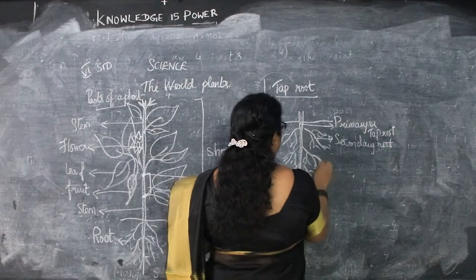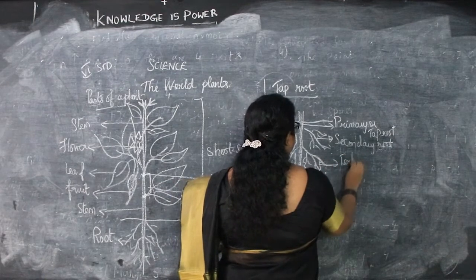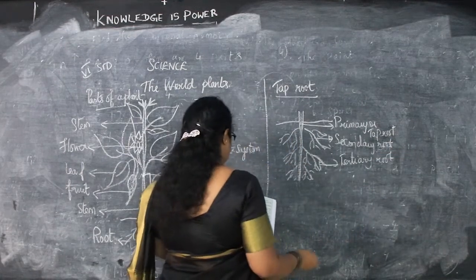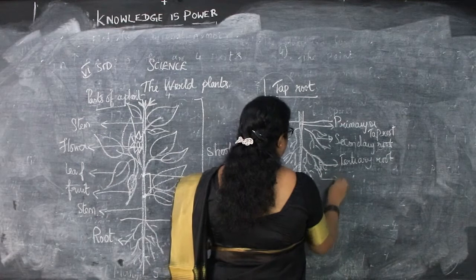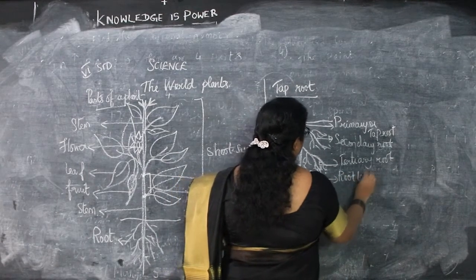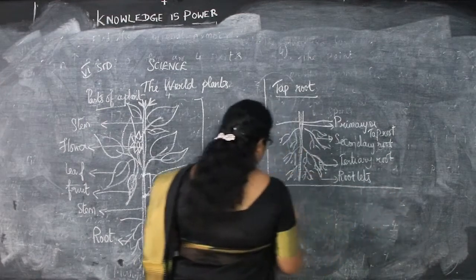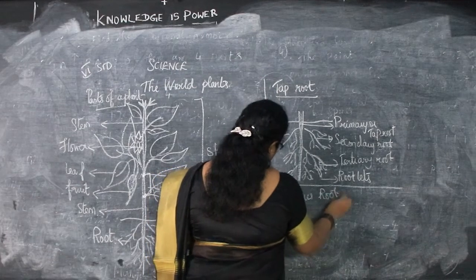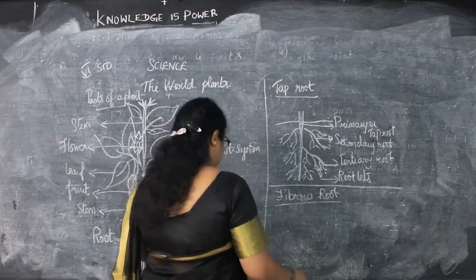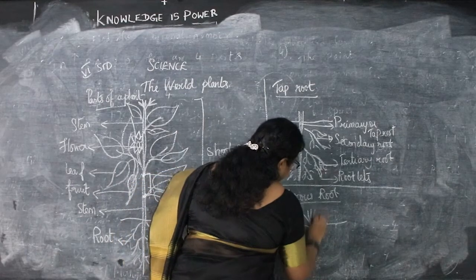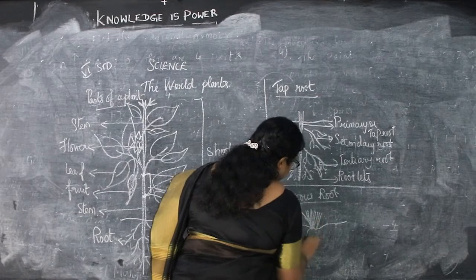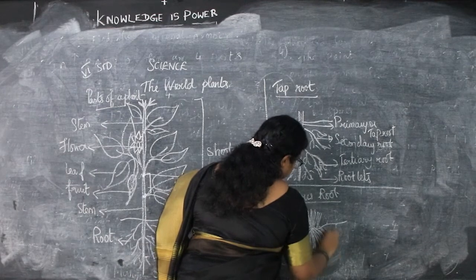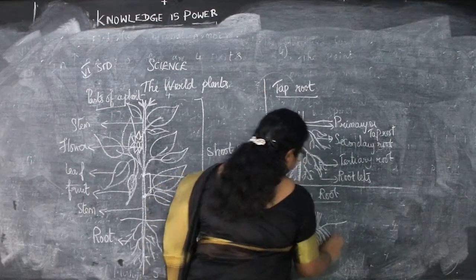Next is a tertiary root. Next is the rootlets. Next is the fibrous root. So these are the fibrous roots.